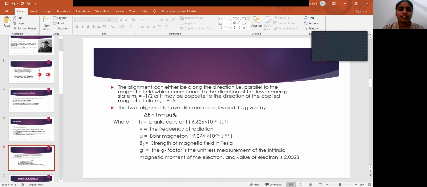The two alignments have different energies, given by the equation delta E equals h nu, which equals g mu beta naught, where h is Planck's constant, nu is the frequency of radiation, mu is the Bohr magneton, beta naught is the strength of the magnetic field in Tesla, and g factor is the unitless measurement of the intrinsic magnetic moment of the electron, whose value for the free electron is 2.0023.